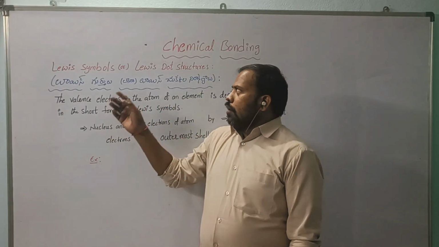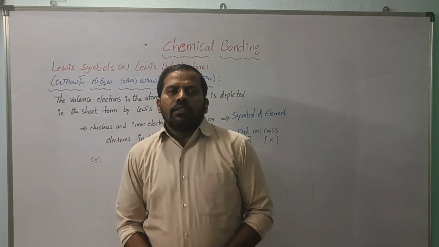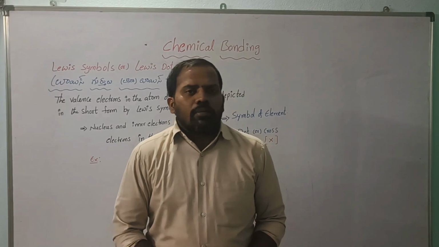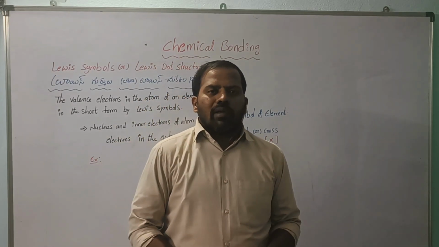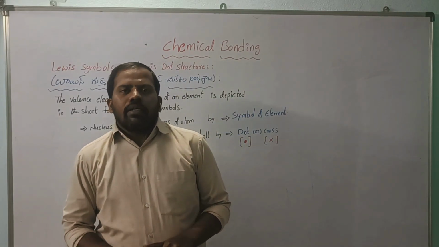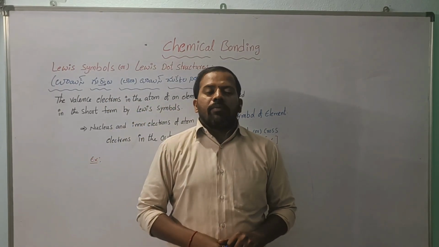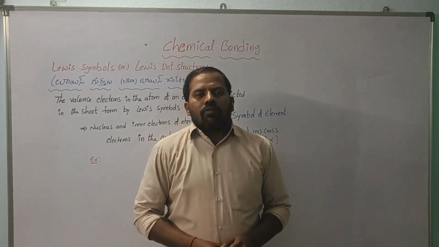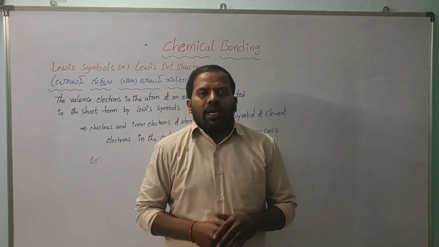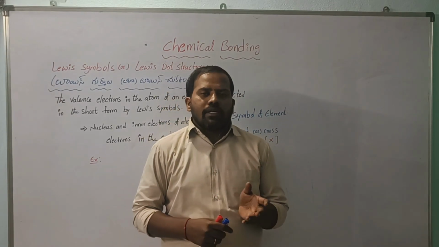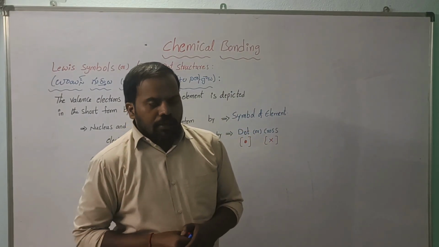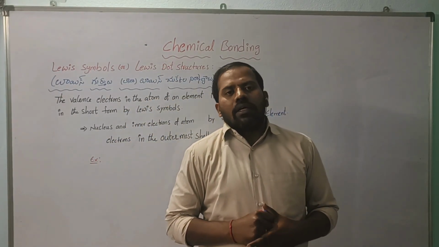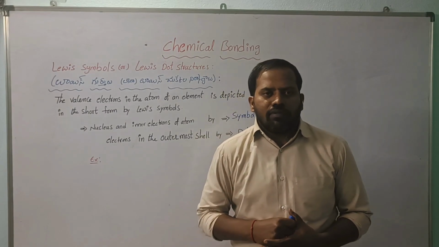Next, Lewis symbols or Lewis dot structures. They show how elements or atoms are involved in bond formation. The first attempt at this explanation was by Lewis. He explained that an atom has inner shell electrons and valence electrons, and only the valence electrons are responsible for the formation of the bond.